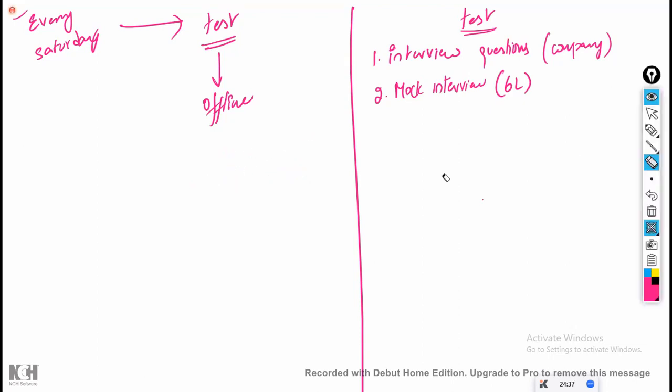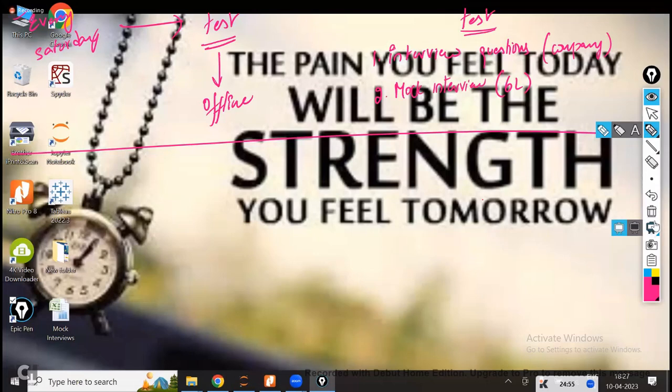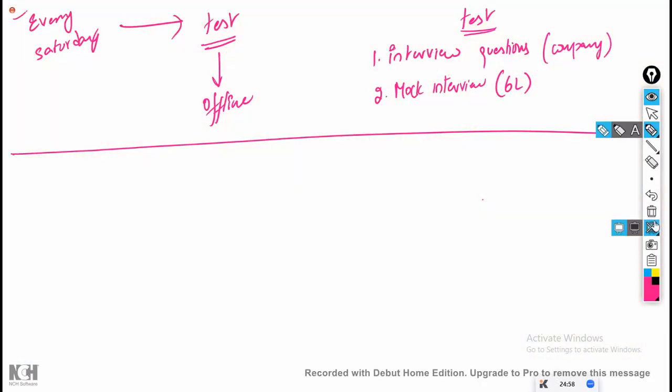For offline students, this possibility is there. I have a lab, and in that lab mentors are available. This exam will be conducted by the mentors. I'm not going to conduct it. I will share only the question paper, and mentors are going to invigilate, correct the answer sheets and give me the result. Whoever has done well, I'm going to conduct the mock interview for them. Is that clear, guys?